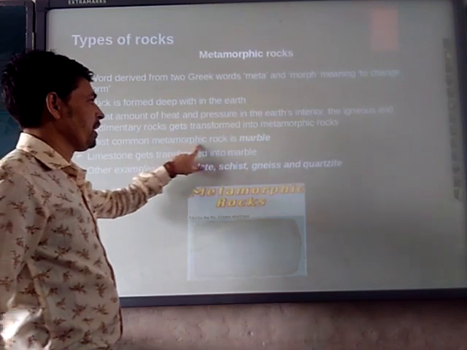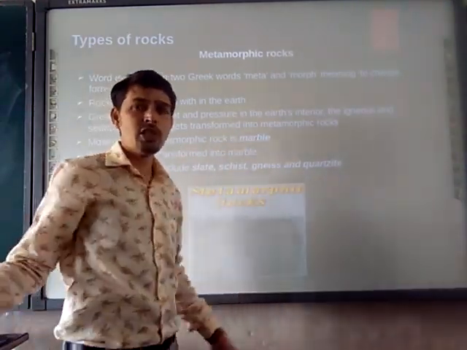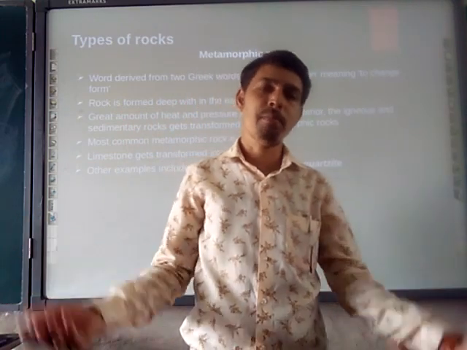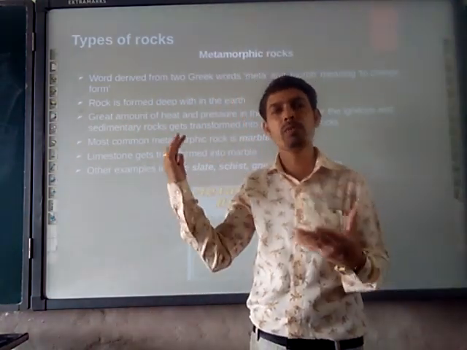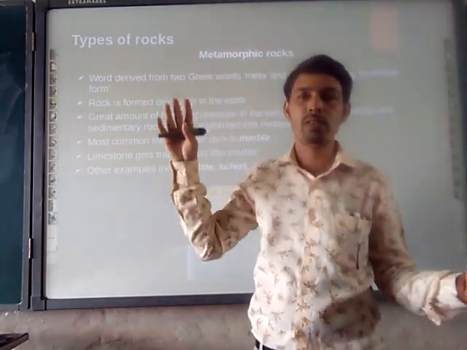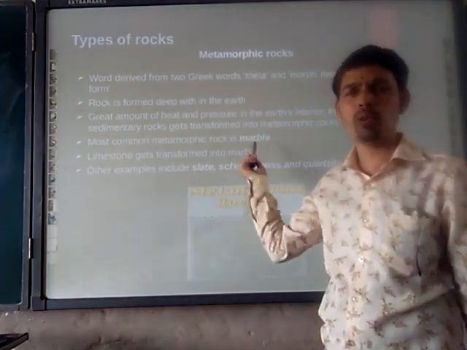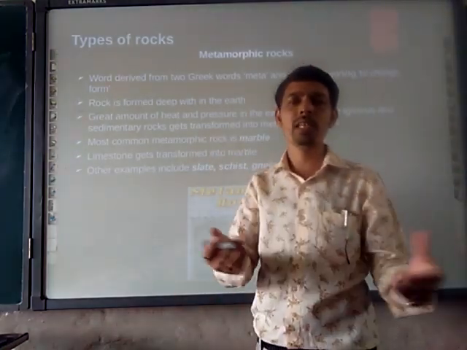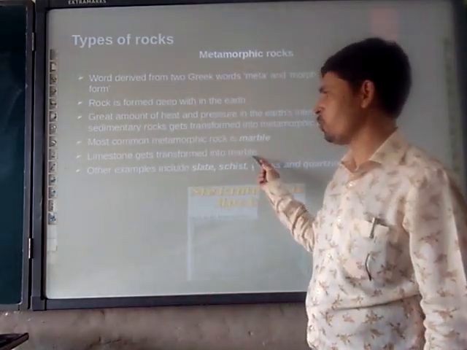The most common metamorphic rock is marble. The Taj Mahal is made up of marble. You have seen marble. Many of you have visited the Taj Mahal and seen the white Taj Mahal, a wonder of the world. So this marble is known to you. In our homes also we place marble in tiling and everything. Limestone gets transformed into marble.